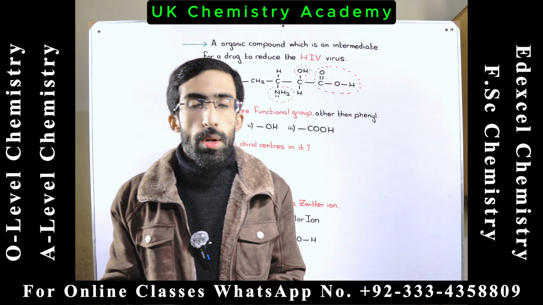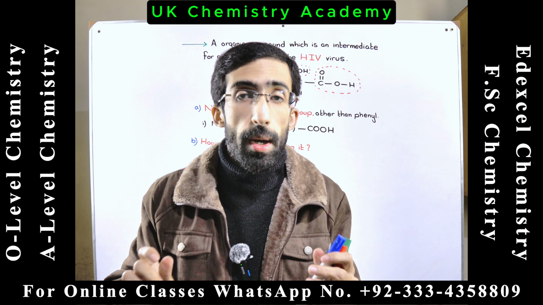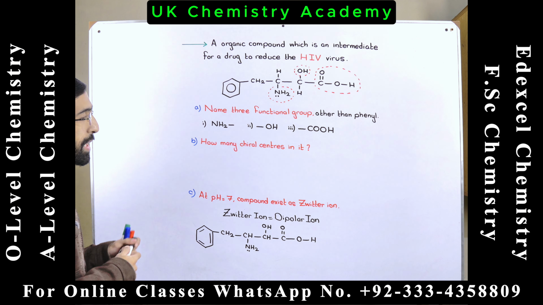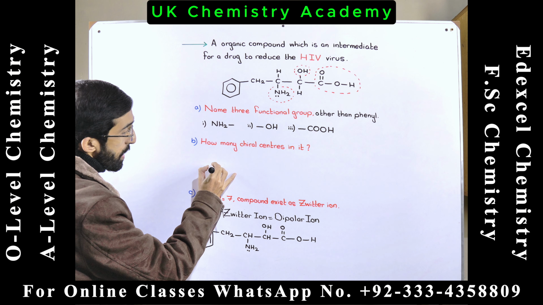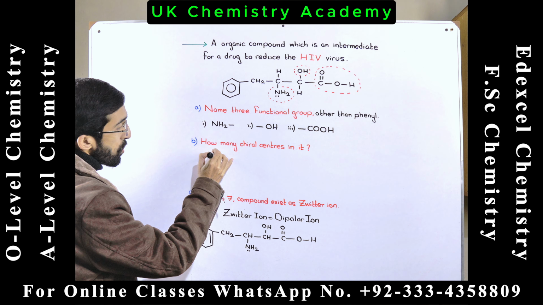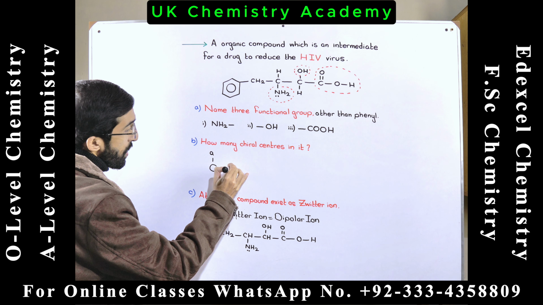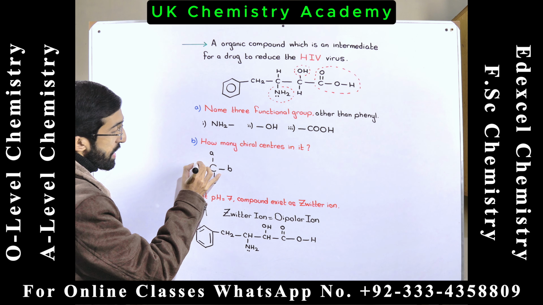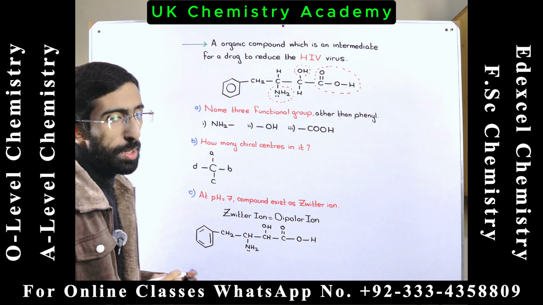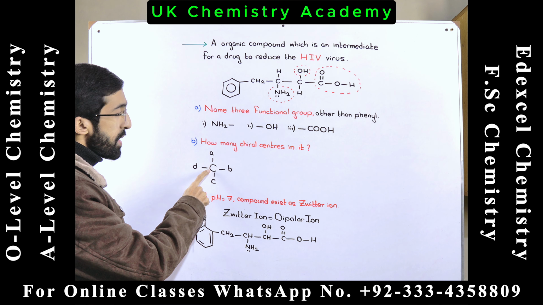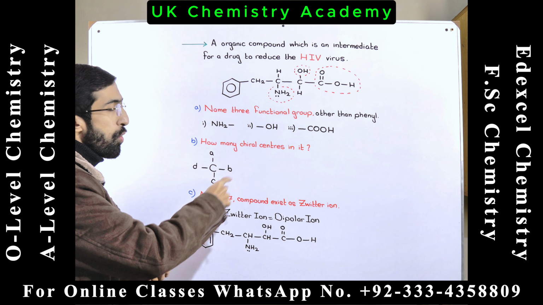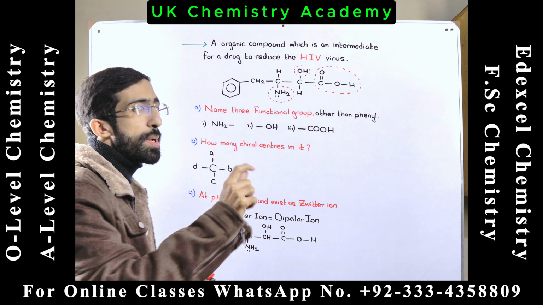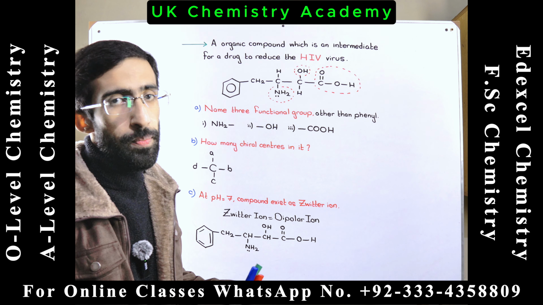First of all, you must know about the chiral carbon. What is chiral carbon? Chiral carbon is a carbon that is attached to four different atoms or groups. That is called chiral carbon. As you can see that this carbon is attached to four different groups or atoms. This carbon will be called chiral carbon.